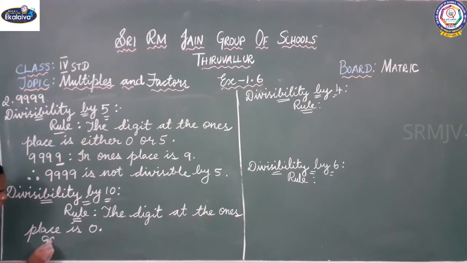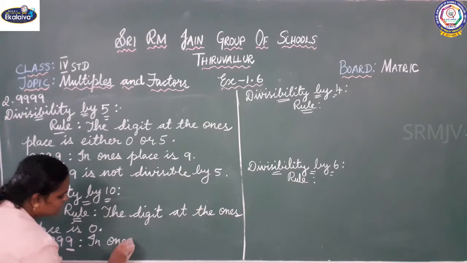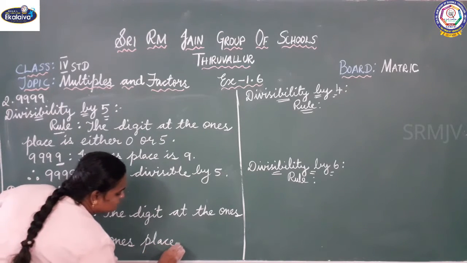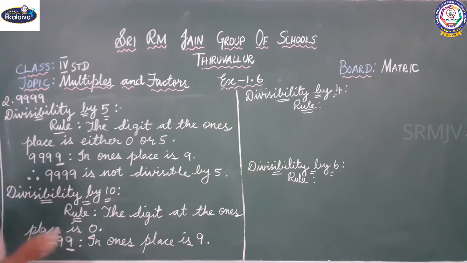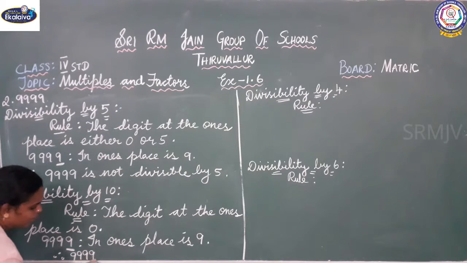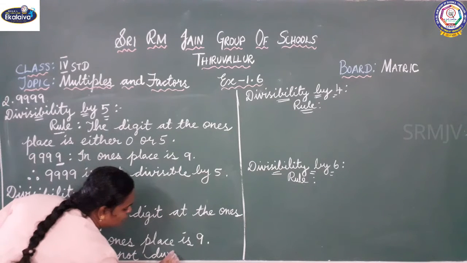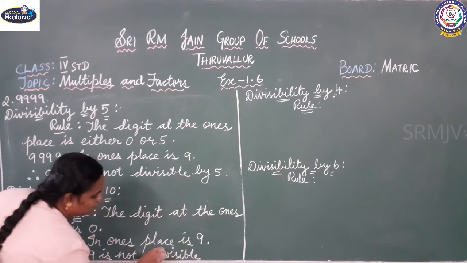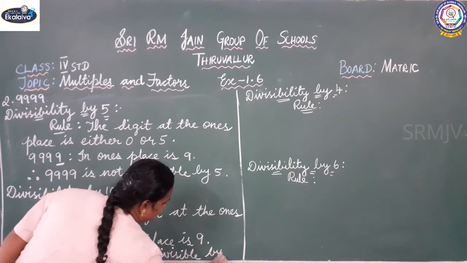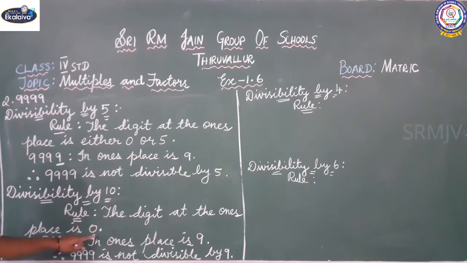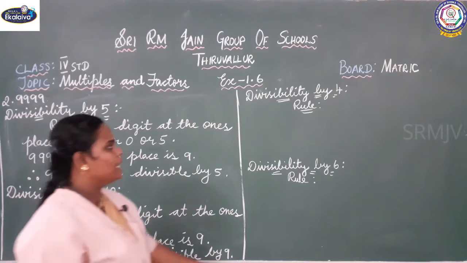So here they have given 9999. In ones place is 9. So therefore 9999 is not divisible by 10. Why is it not divisible by 10? Because in ones place it is 9. If it is 0 in ones place, then we can say it is divisible by 10. But here in ones place it is 9. So therefore 9999 is not divisible by 10.